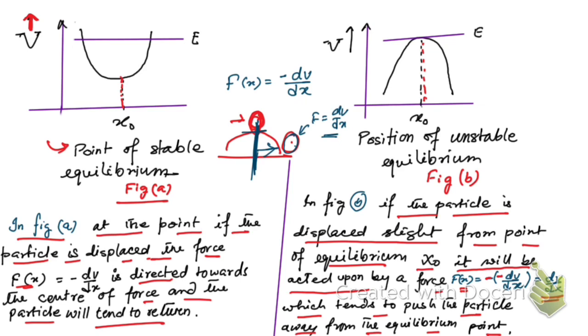On the other hand, in the case of the simple pendulum, when you push it slightly, the force tries to pull it back towards the equilibrium position in this direction, that was negative dV by dx. So I hope you have understood what stable equilibrium and unstable equilibrium are.